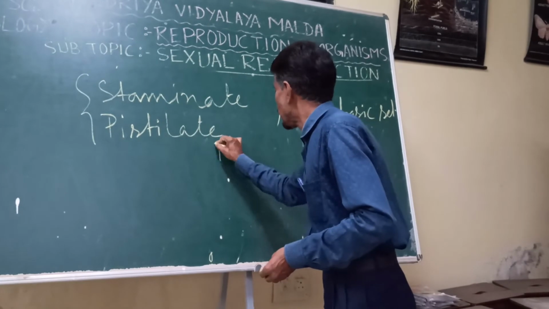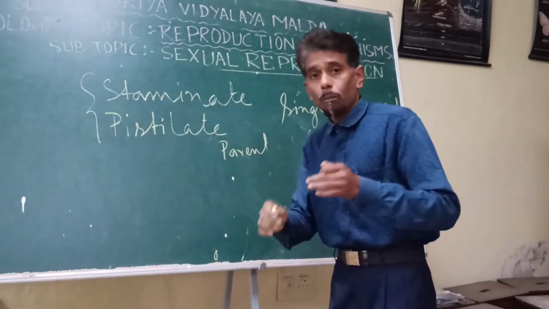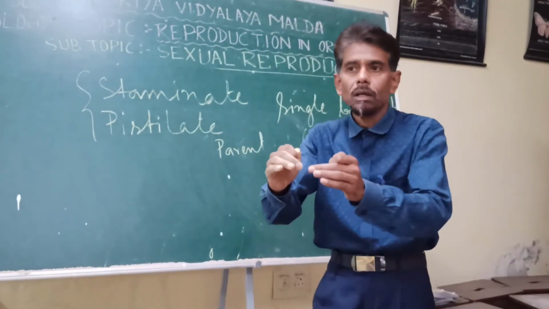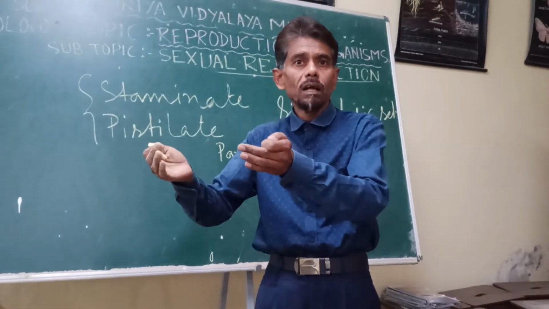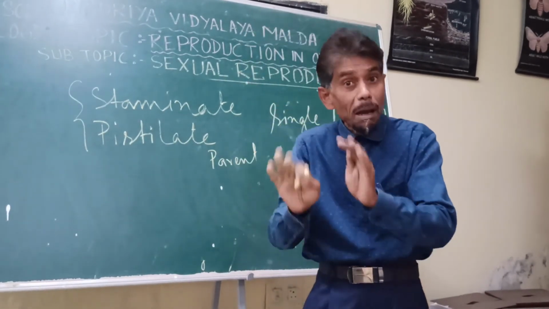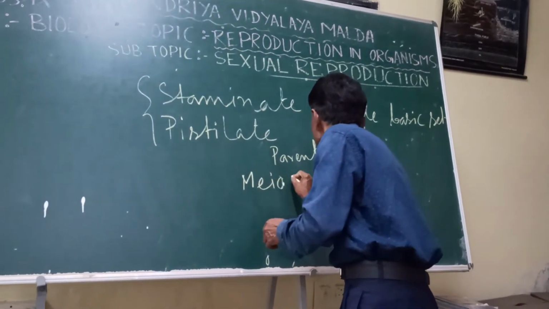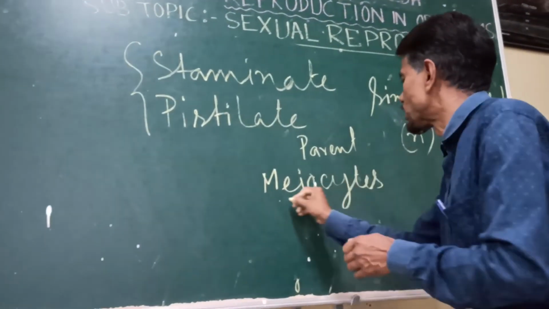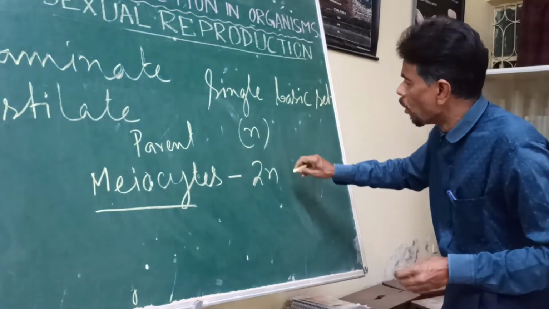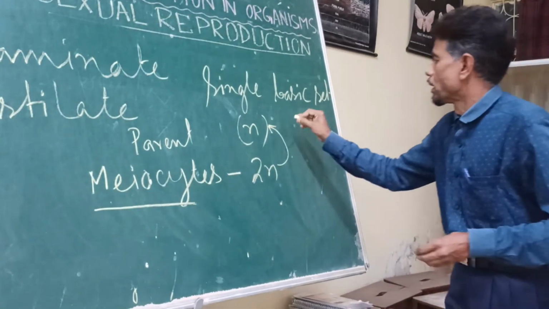And the parent cell from which the gametes are produced, for example in case of human beings, this gamete mother cell, otherwise called meiocytes, are diploid, 2n. So how from the diploid will the haploid gamete be produced?